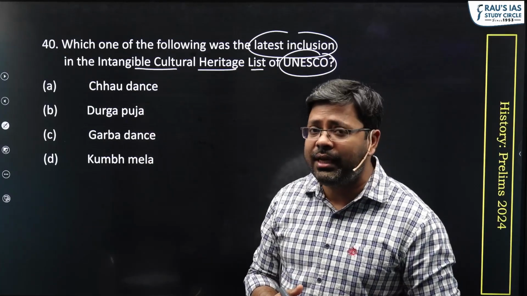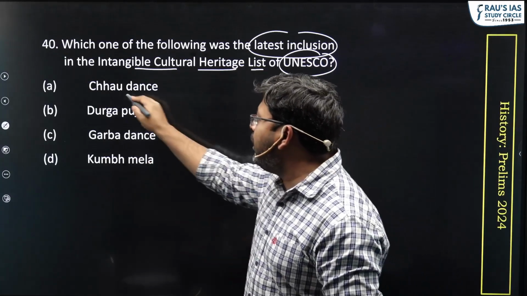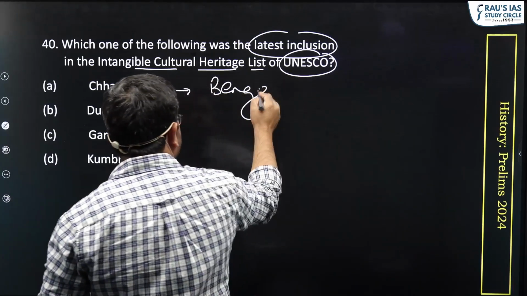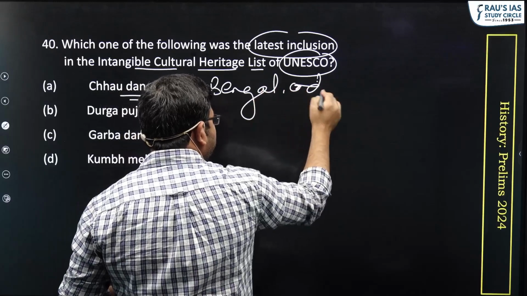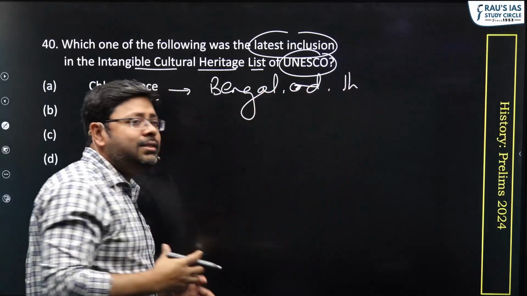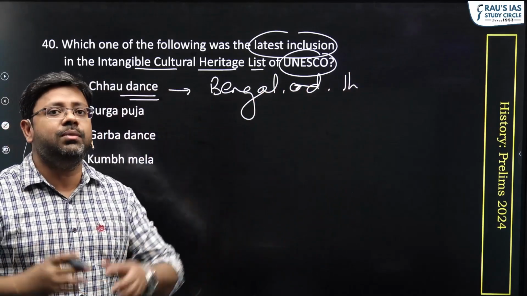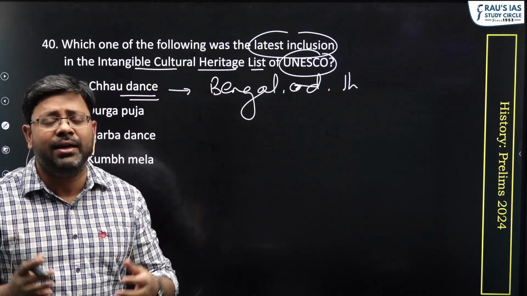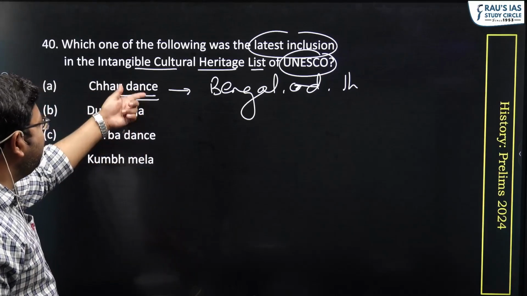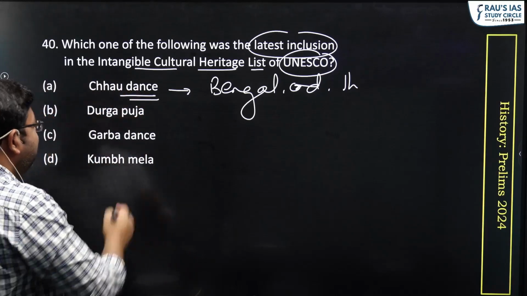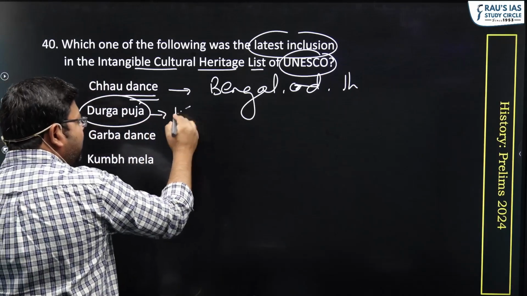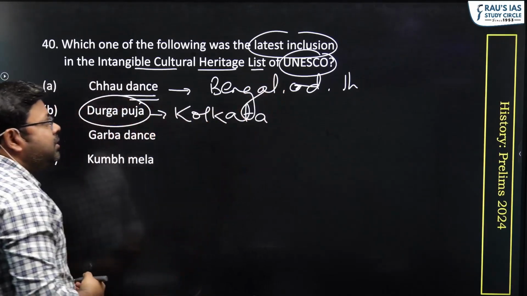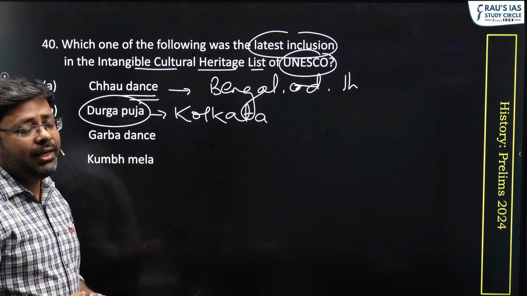Now, Chow dance is very prominent in areas like Bengal, Odisha, and Jharkhand. The dance is called Chow because the dancers use a big mask, such a big mask that it would create almost a shadow or chaya. That is why the dance form is called Chow dance. Then Durga Puja from Kolkata is world famous and it is also part of the UNESCO intangible cultural heritage.